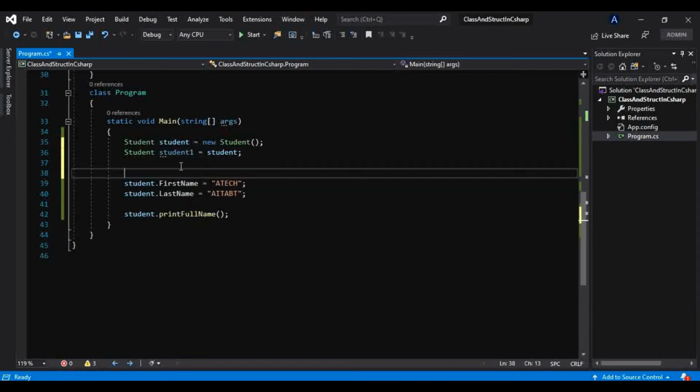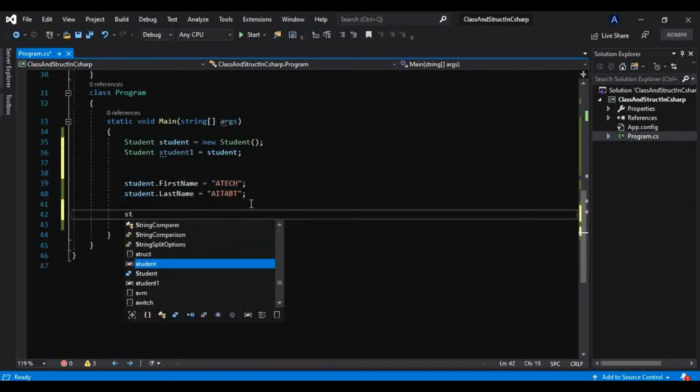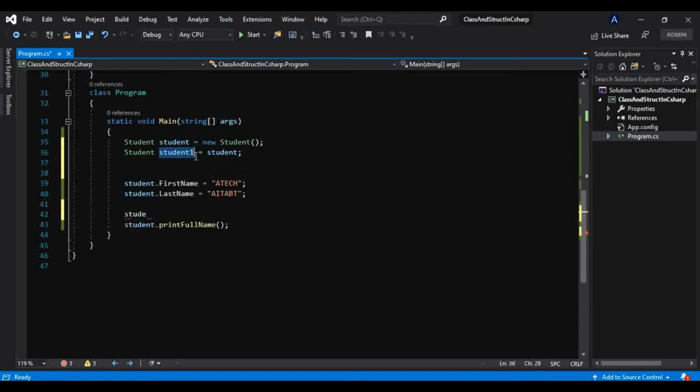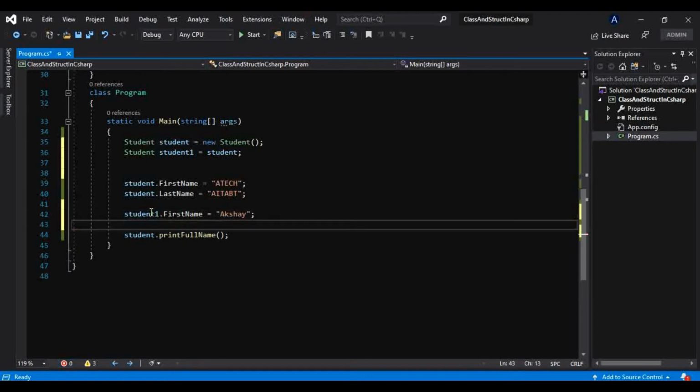Now we have already done something like this: student.firstName, student.lastName. We have initialized these properties. Now, for the second object we created by passing the first object to it, I will write student1 dot, because it will also have properties, since this is also an object. This time I will store here Akshay, and I will store here my last name, that is Borje, B-O-R-J-E.